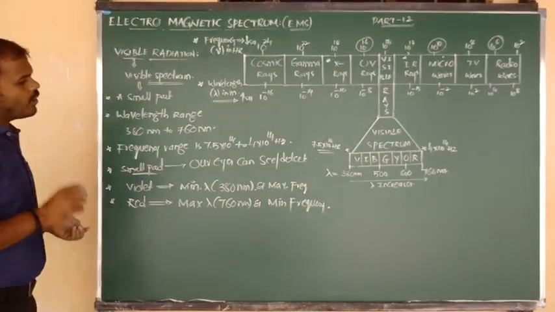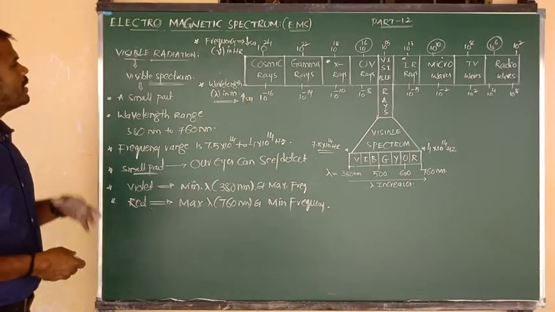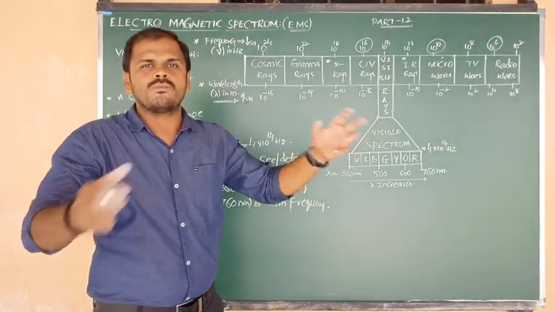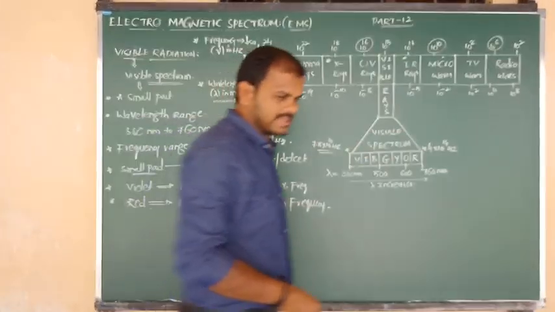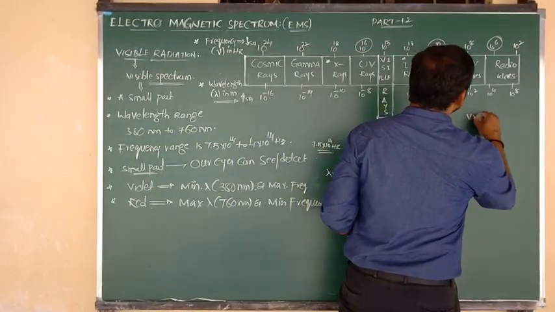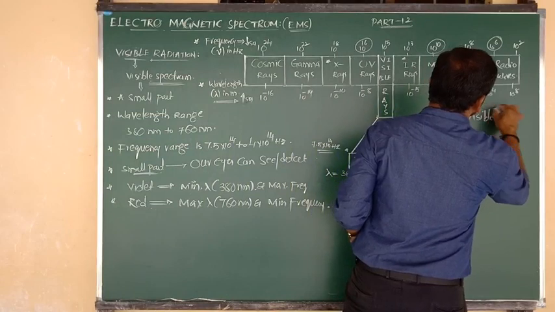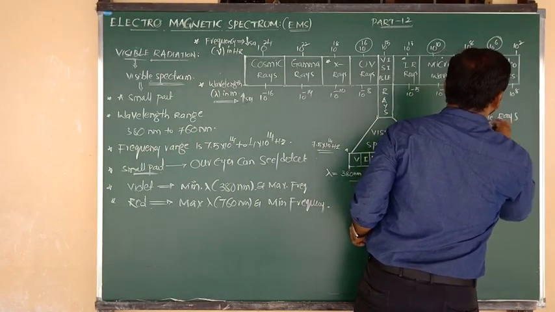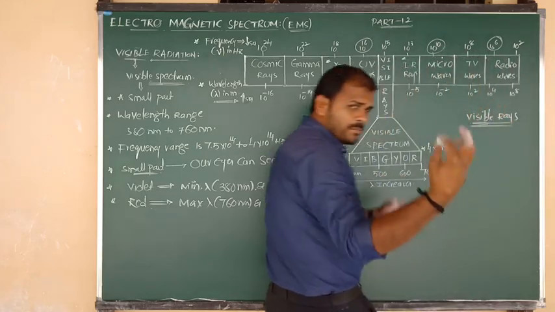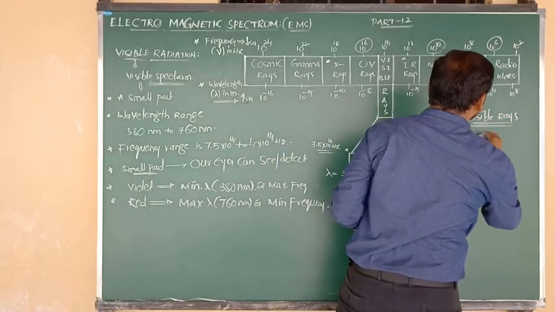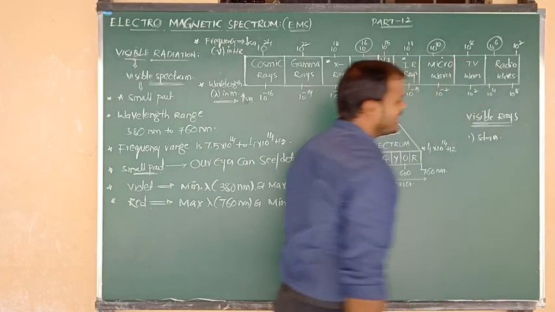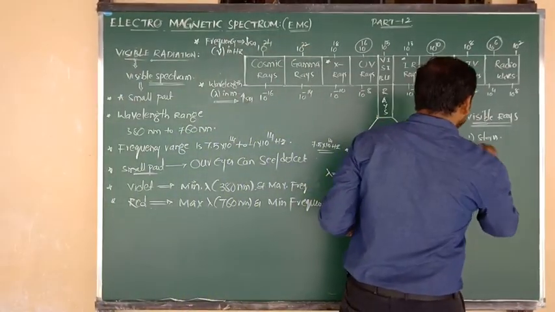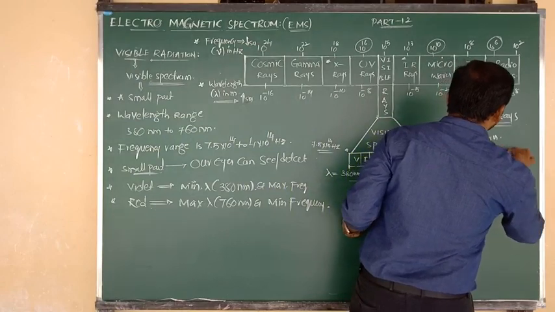One more piece of information I want to tell you: how are visible rays produced, and what are the sources? Visible rays are going to be produced from, simply we can say, stars. They are produced from stars. And also I want to say that they are going to be produced from arc lamps.